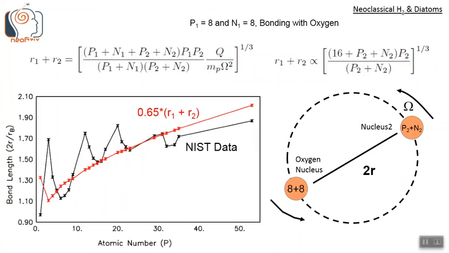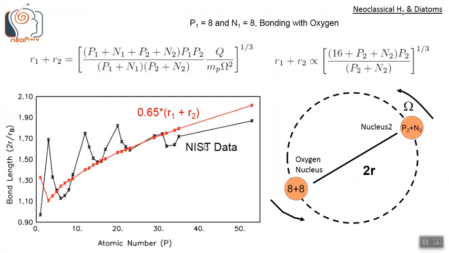Similarly, we can put this nucleus as P1 equals 8 and N1 equals 8. These are the bonding lengths with oxygen. So if we put P1 equals 8 and N1 equals 8 in this general formula, we get R1 plus R2 is proportional to this, (16 plus P2 plus N2) times P2 divided by P2 plus N2, cube root. So the separation length will be proportional to the proton and neutron numbers like this. One of the nuclei will always be an oxygen nucleus, which has 8 protons and 8 neutrons, and this is some arbitrary nucleus, hydrogen, carbon, anything.